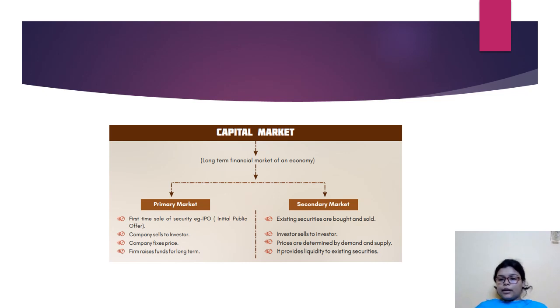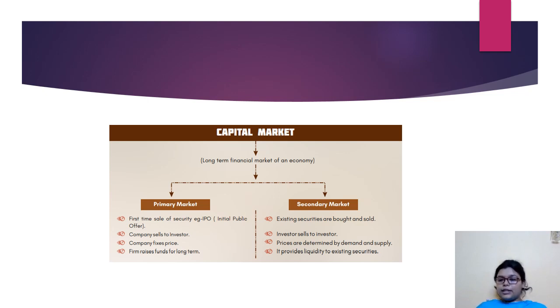Here, secondary market. So what do you mean by secondary market? Secondary market means, see, the first time when the company sold their shares, it was in the primary market. Now suppose, you all may be knowing that a few months back we had an IPO of LIC, right? We had an IPO of LIC.